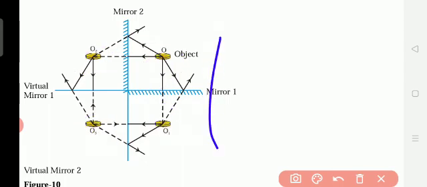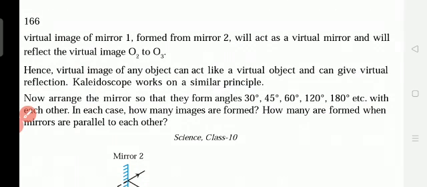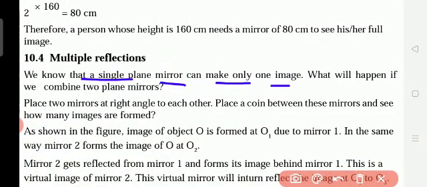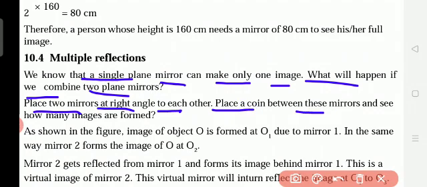Okay, understand? So this is also something we are understanding through geometry. We know that a single plane mirror can make only one image. What will happen if we combine two plane mirrors? Place two mirrors at a right angle to each other. Place a coin between these mirrors and see how many images are formed.